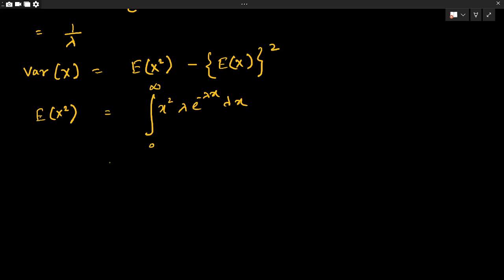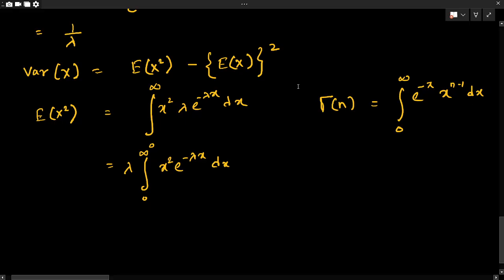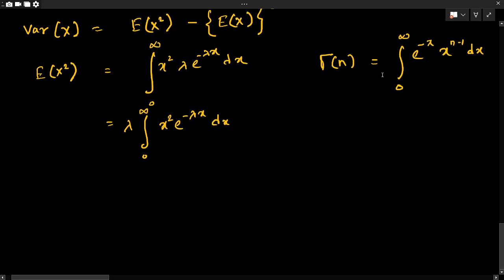However, we can use one shortcut here in order to calculate this integral, and that shortcut is known as the gamma function. We know this is a standard thing. Gamma of n is basically defined as the improper integration from 0 to infinity of e to the power minus x, x to the power n minus 1 dx.